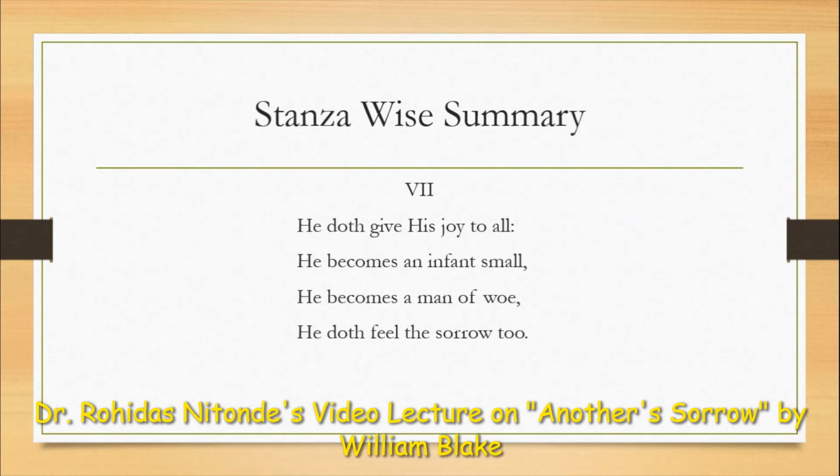Here, the poet is indirectly referring to the emotion called empathy. He says that it is not enough to be sympathetic with someone, but rather one must feel the sorrow too, and that is called empathy. God is both sympathetic as well as empathetic with his creatures.